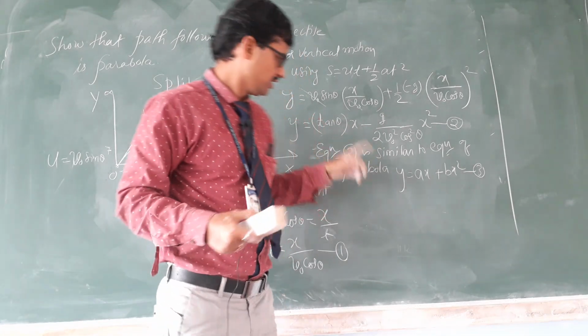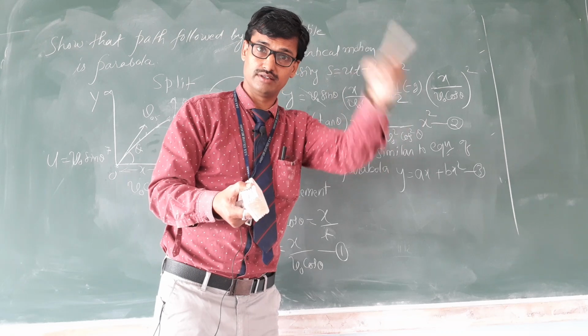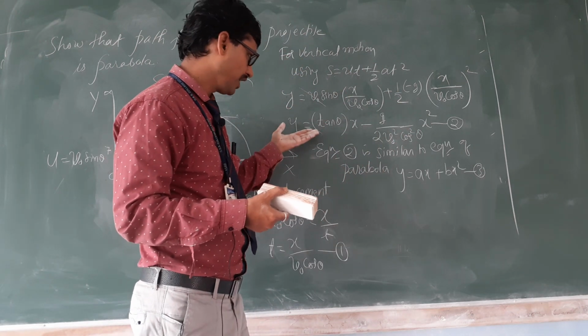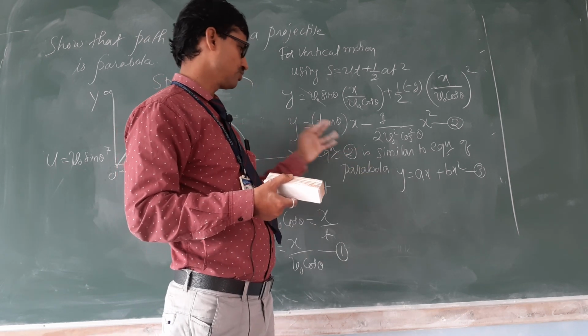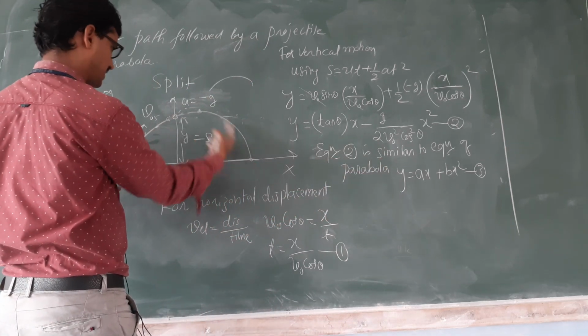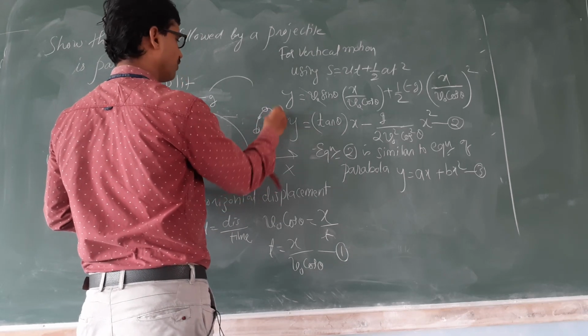Our equation. This is whose equation? Parabola equation, not circle. Since our equation is similar to the parabola equation, therefore the path followed, or trajectory, is which one? Parabola only. Therefore the stone will follow which path?